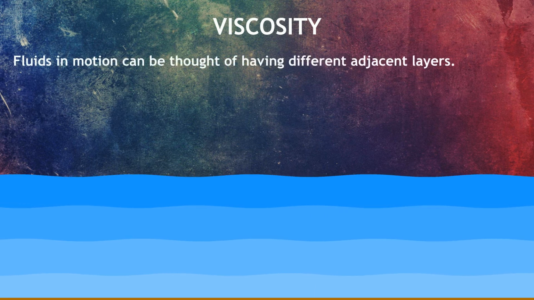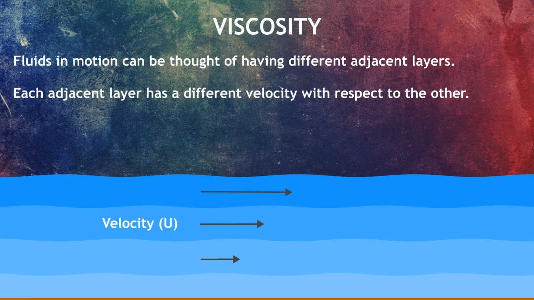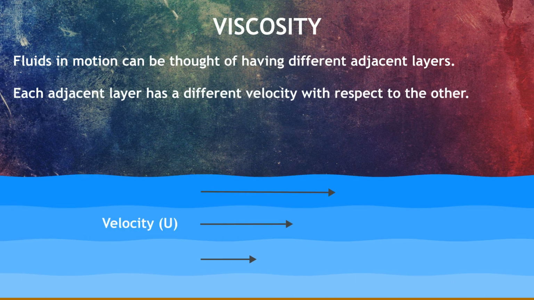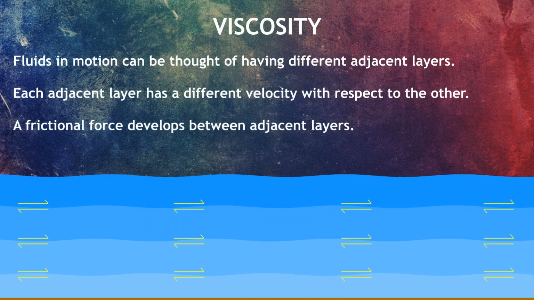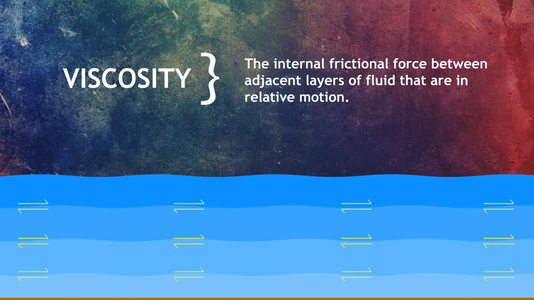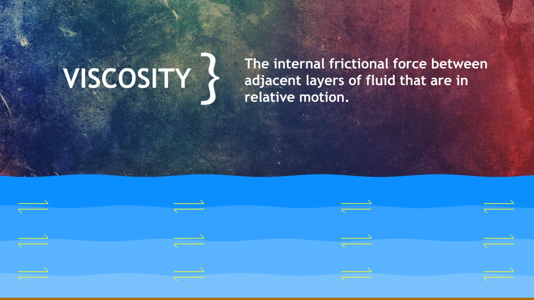Fluids in motion can be thought of as having different layers. Each layer has a different velocity with respect to the other. This develops a frictional force between them. Viscosity quantifies this internal friction force between adjacent layers of fluid that are in relative motion.